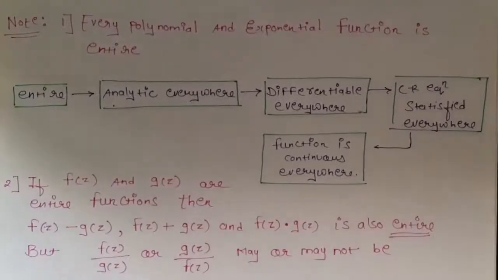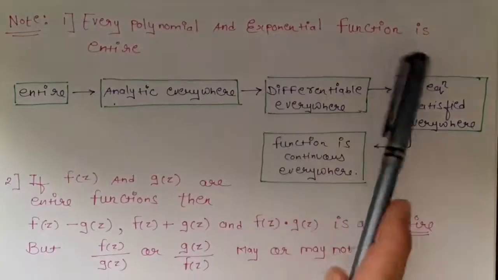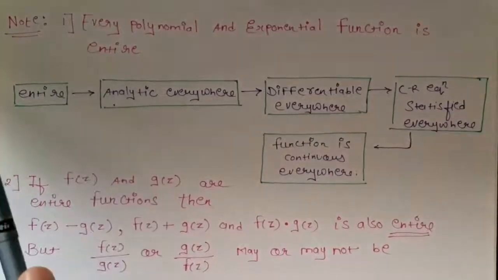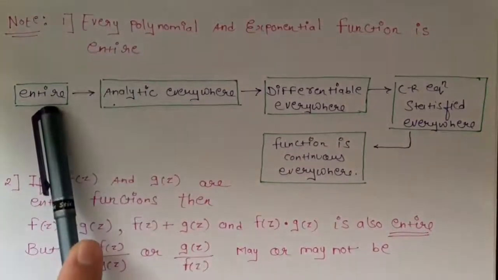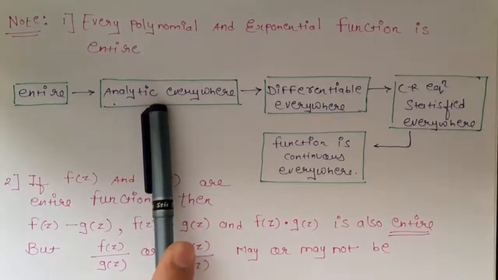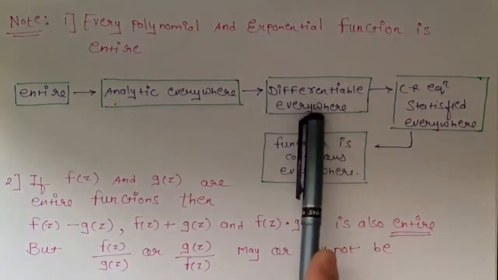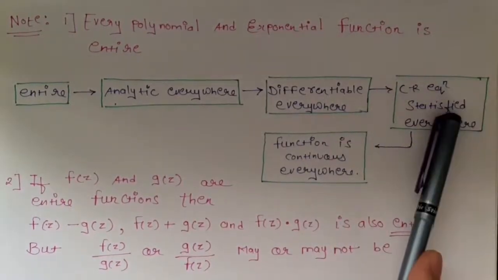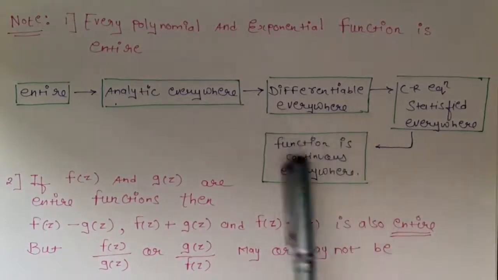Now write down a note that every polynomial and exponential function is entire. Now as you know, if the function is entire, then the function is analytic everywhere. As the function is analytic everywhere, the function is differentiable everywhere. As the function is differentiable everywhere, then the CR equation is satisfied everywhere. And as the CR equation is satisfied everywhere, then the function is continuous everywhere.